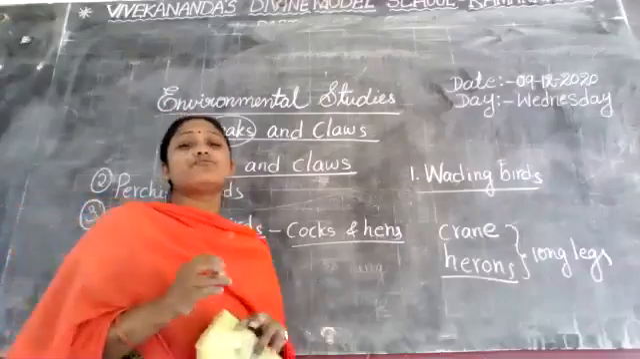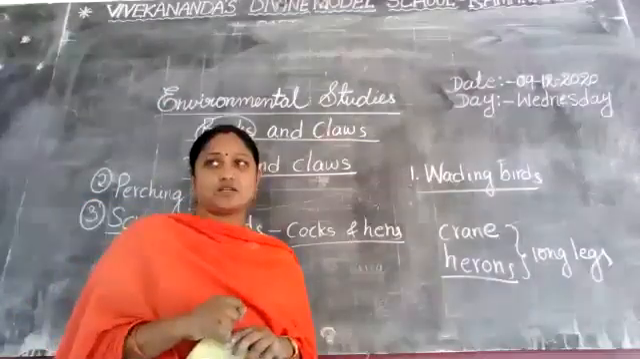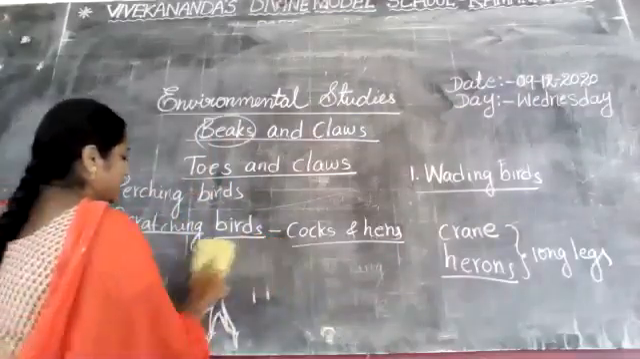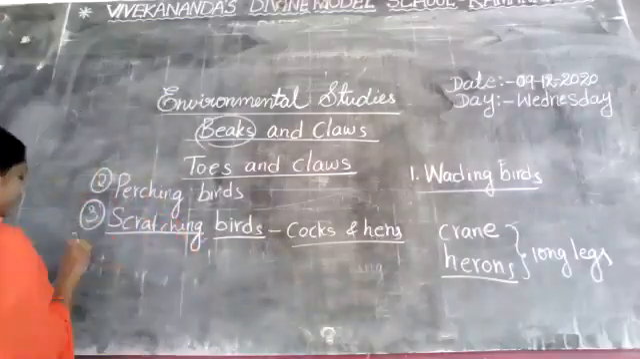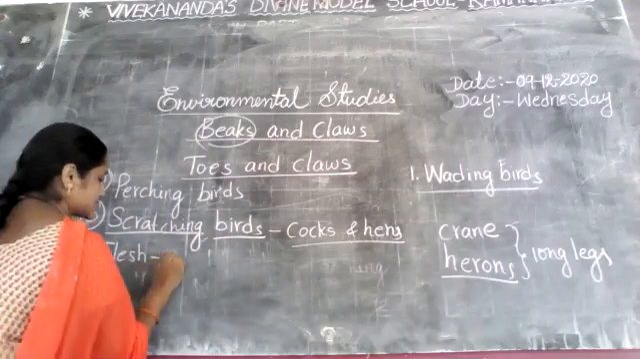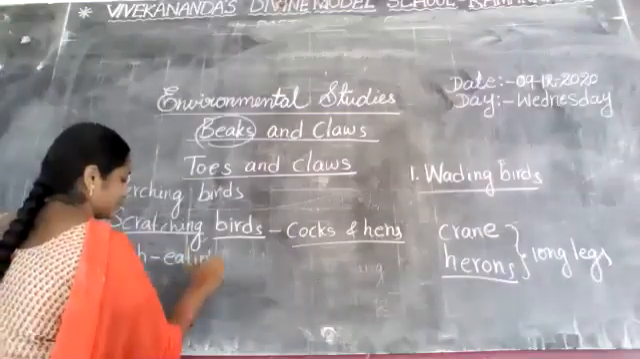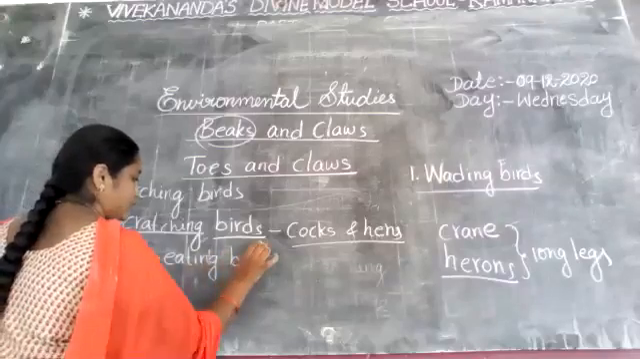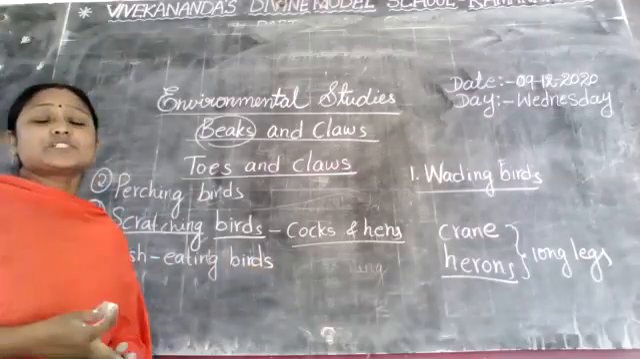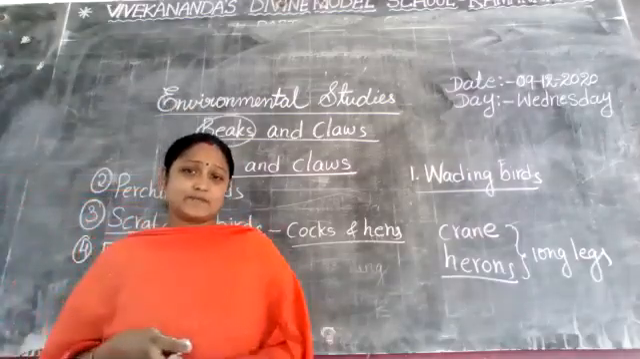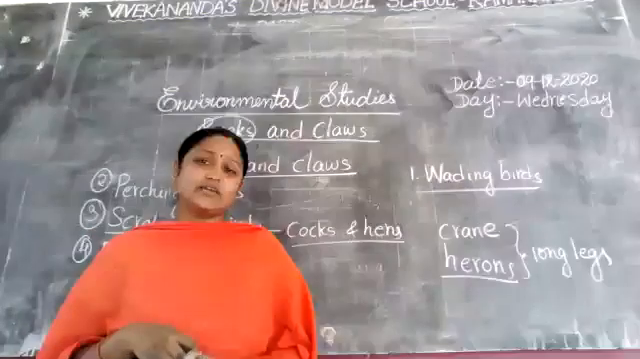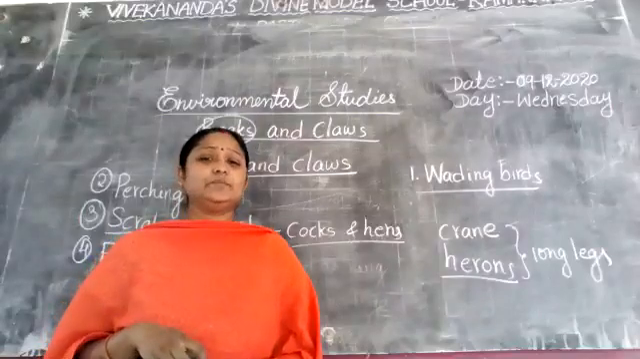So the next one is the 4th one. What is the 4th one? Flesh-eating birds. Now here I am explaining about that 4th one. What are the examples of flesh-eating birds? You know very well. Already I taught many times. Anyone? Can you say anyone? What are the examples of flesh-eating birds?